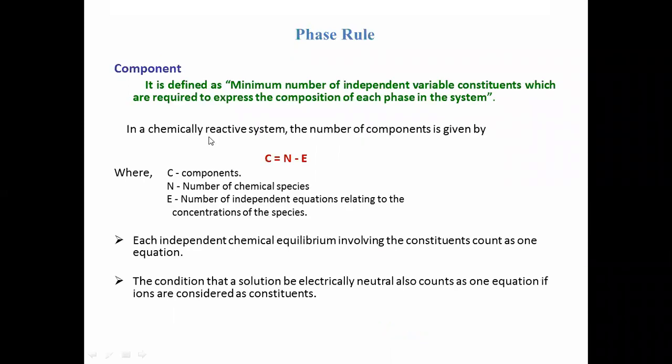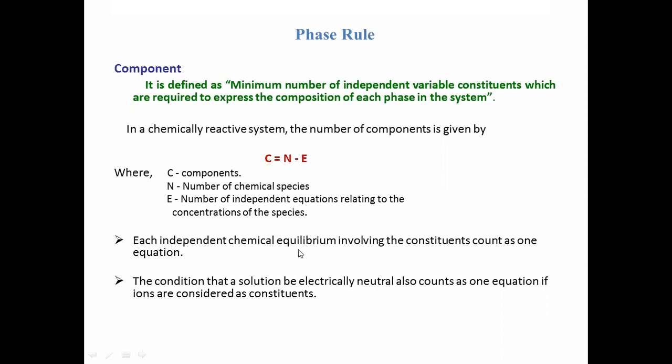Component is defined as the minimum number of independent variable constituents which are required to express the composition of each phase in the system. In a chemically reactive system, the number of components is given by C equal to N minus E, where C is the number of components, N is the number of chemical species, and E is the number of independent equations relating to the concentration of the species.